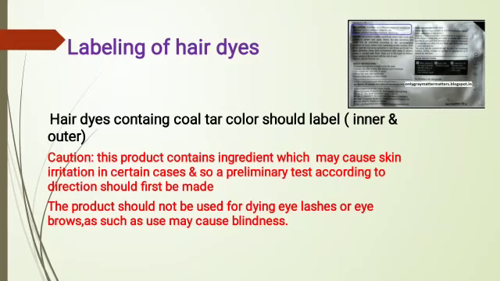A preliminary test according to directions should first be made. The product should not be used for dyeing eyelashes or eyebrows as such use may cause blindness.